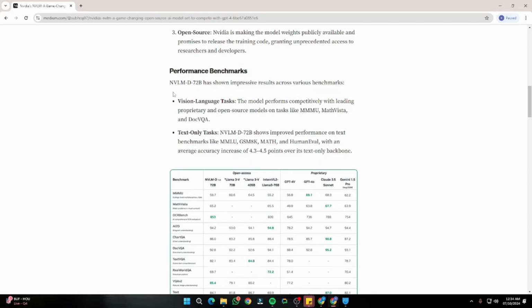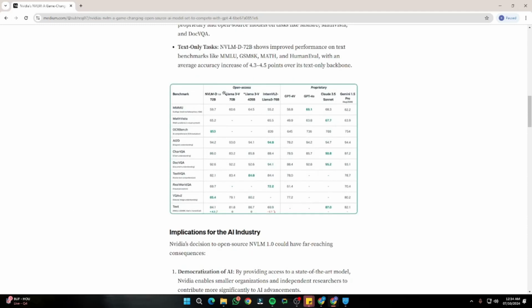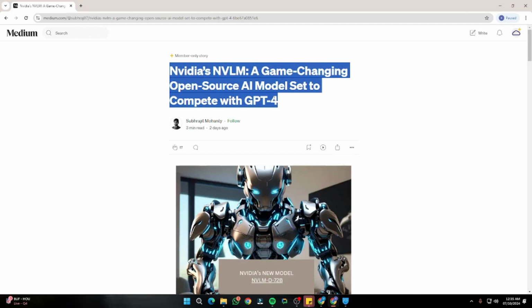And similarly, if you take a look at the performance benchmarks, NVLM-D 72B has shown impressive results across various benchmarks. You can see right over here, it has surpassed every other model in text as well as images, and basically every other category, right? So we'll be checking this out in detail in our full video, okay?